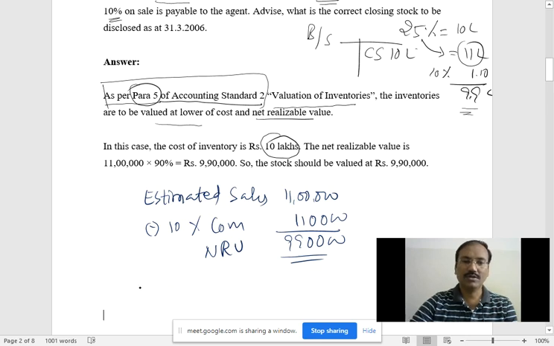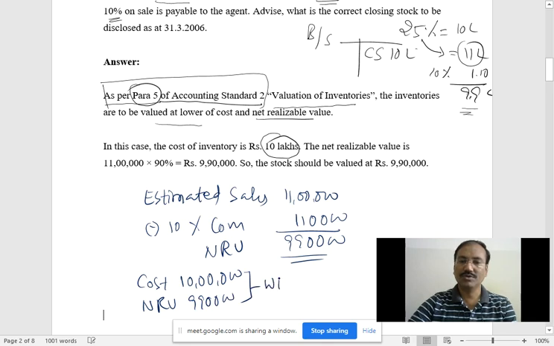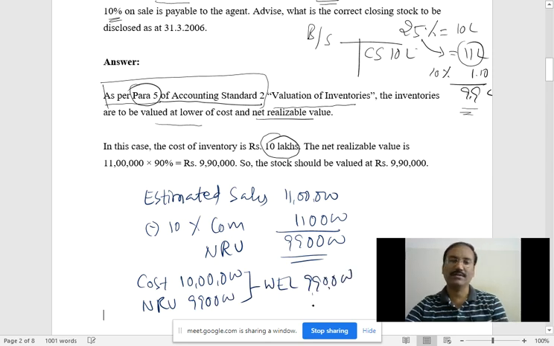What is the rule? Cost is 10 lakh rupees, and net realizable value is 9,90,000 rupees. Out of these two, whichever is least is the value that is called stock. So the least value is 9,90,000. So the answer is the value of closing stock is 9,90,000. So you write in the exam like this only. What I just wrote here, you just write from here to here.